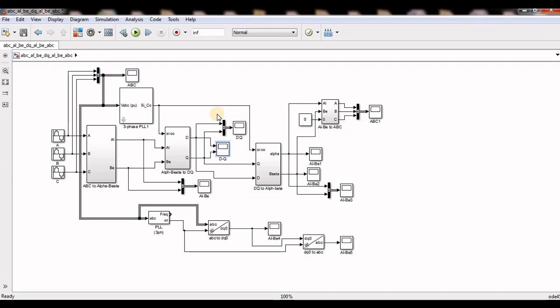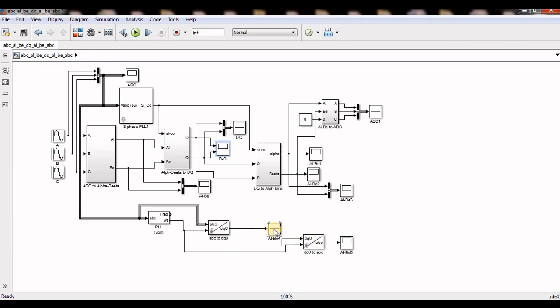So we can directly conclude that fuzzy or TS fuzzy, or PIR controllers, resonant PI controllers, are very useful compared to normal PI controllers under unbalanced conditions.